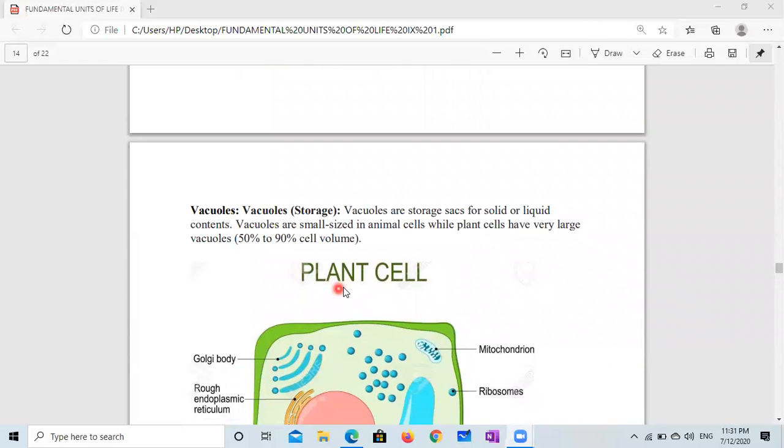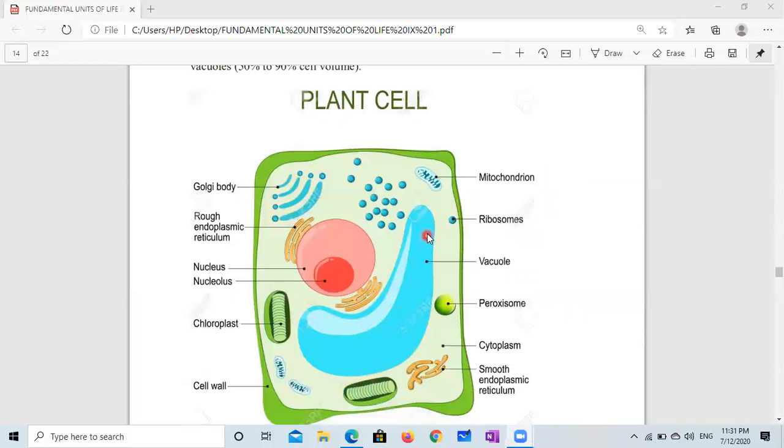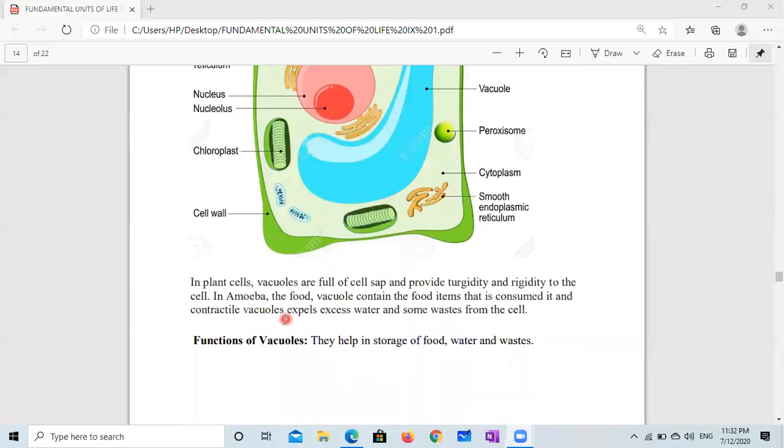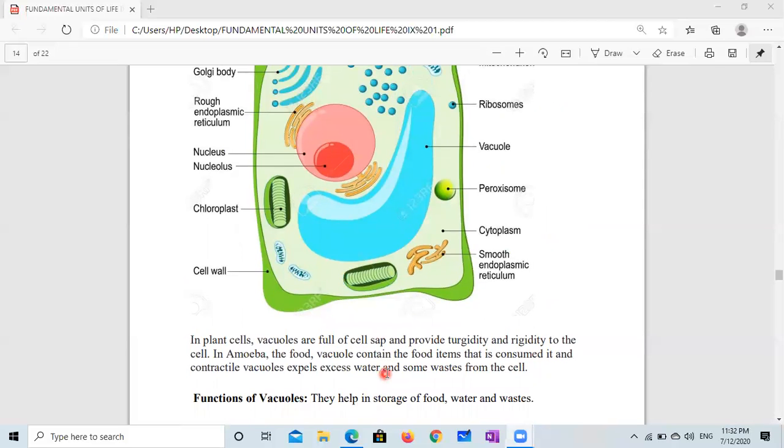Vacuoles. Vacuoles are storage sacs for solid or liquid contents. Vacuoles are small in animal cells, while plant cells have very large vacuoles. 50% to 90% of the space of the cell is occupied by vacuoles in plant cell. You can see the size of vacuole in plant cell. In plant cell, vacuoles are full of cell sap, you can say cell liquid, and provide turgidity and rigidity to the cell.